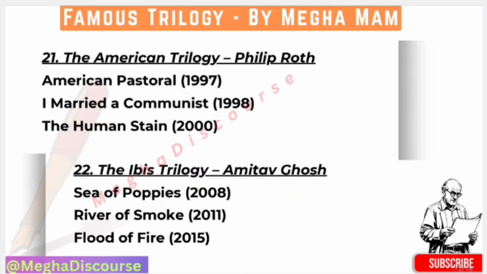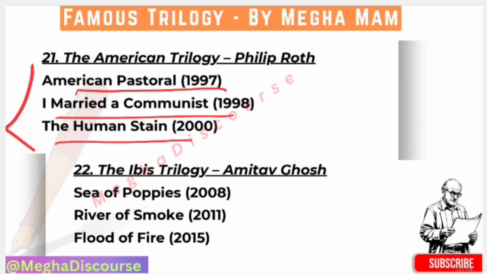Next we have the American Trilogy by Philip Roth, and as you can understand, it is on American politics and American critique. First he wrote American Pastoral, then I Married a Communist and The Human Stain. You just have to keep it in mind.